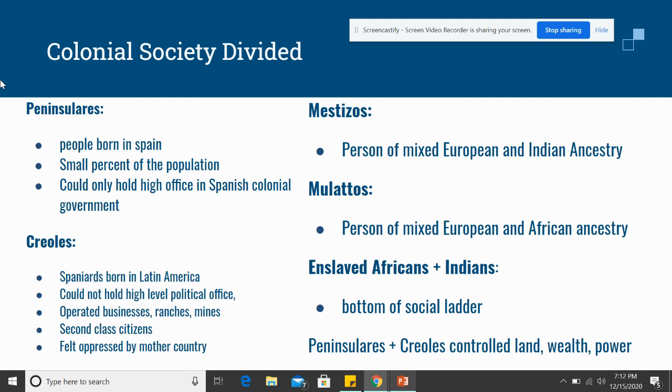Below them are the Creoles. These are Spaniards who were born in Latin America. They could not hold these high positions. They were deemed second-class citizens, and they ultimately felt oppressed by their mother country.